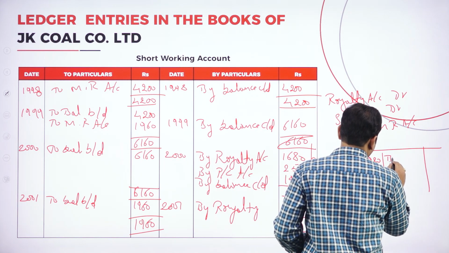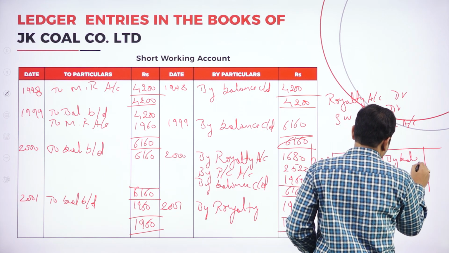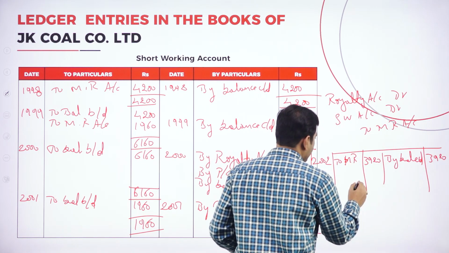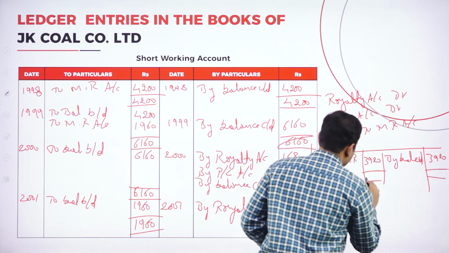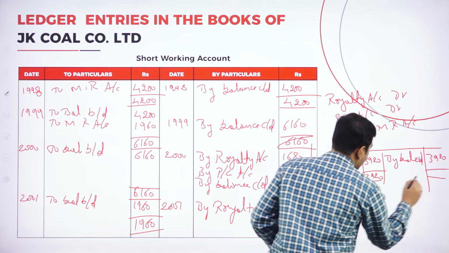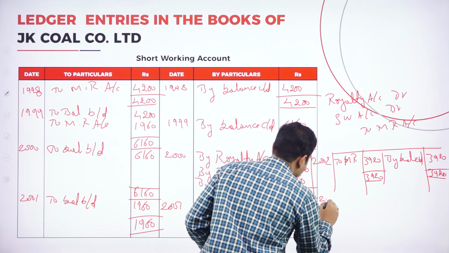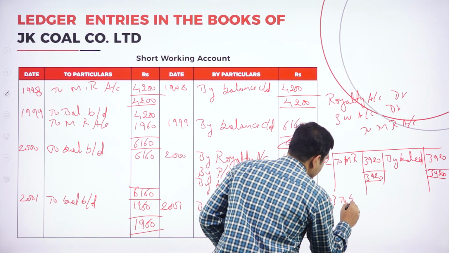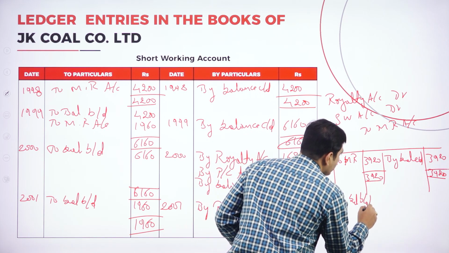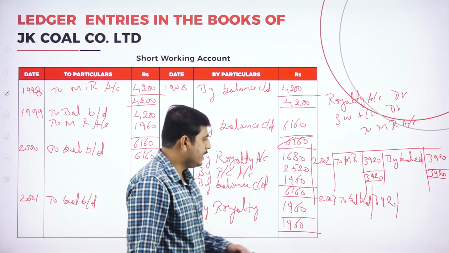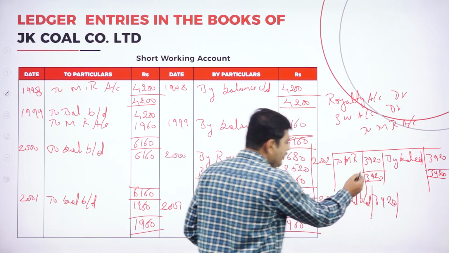Again by balance carried down 3,920. It should tally, 3,920 here also. Brought down for 2003, to balance brought down 3,920. This is how we have to prepare.